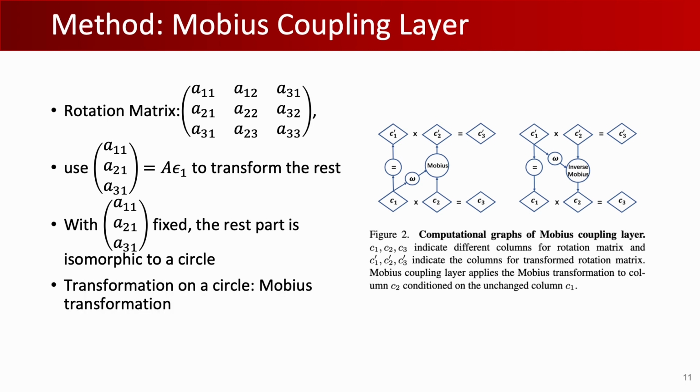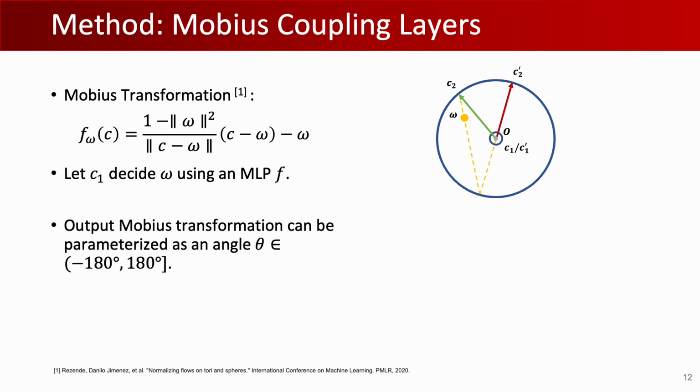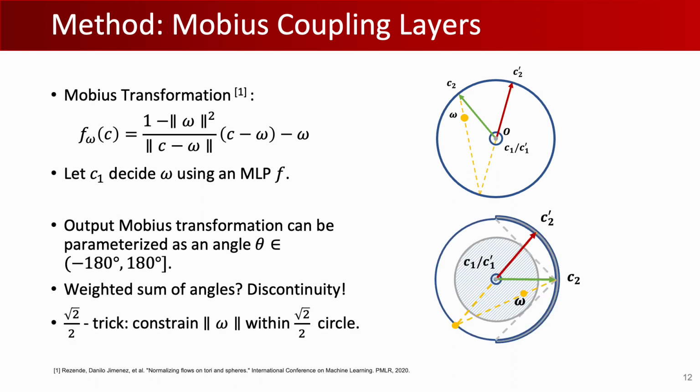For transformation on a circle, we choose Mobius transformation. Mobius transformation has a very straightforward geometry, meaning it's the minus of the intersection point of the line of parameters omega and point C with the sphere. As transformation on the circle only has one degree of freedom, we can parameterize the output as an angle, and use weighted sum of angles to further increase its expressivity. To avoid discontinuity in such a naive construction, we also provide a square root of 2 divided by 2 trick.